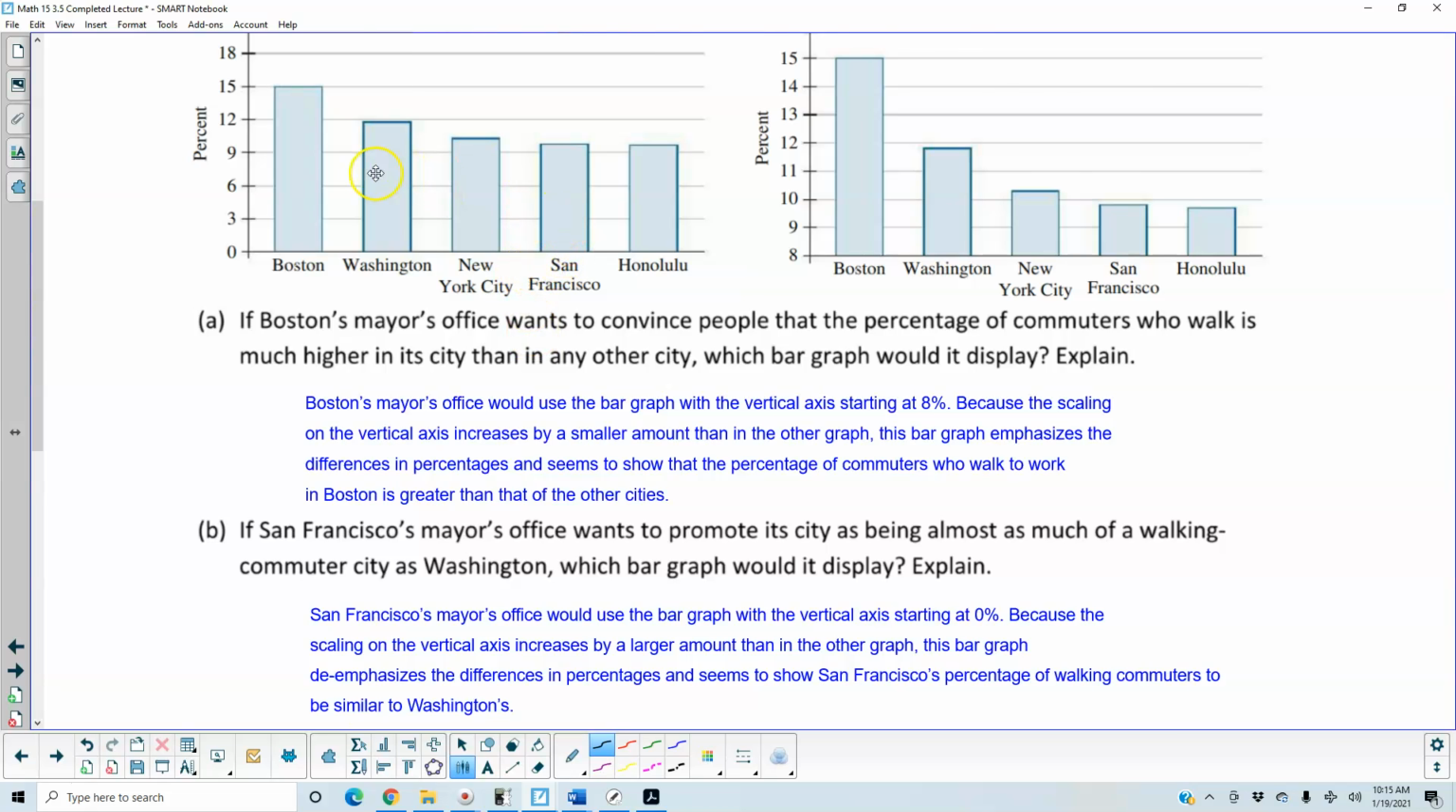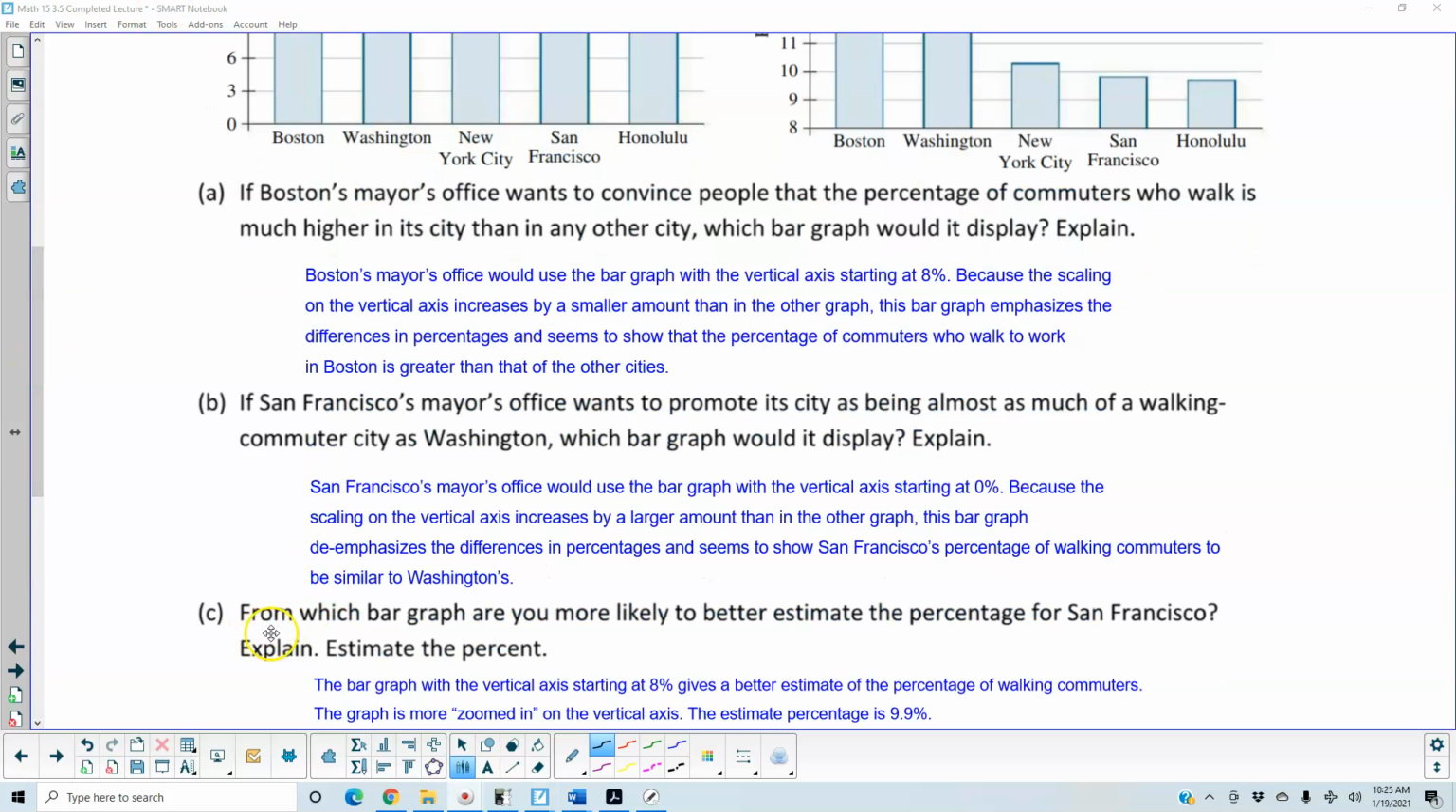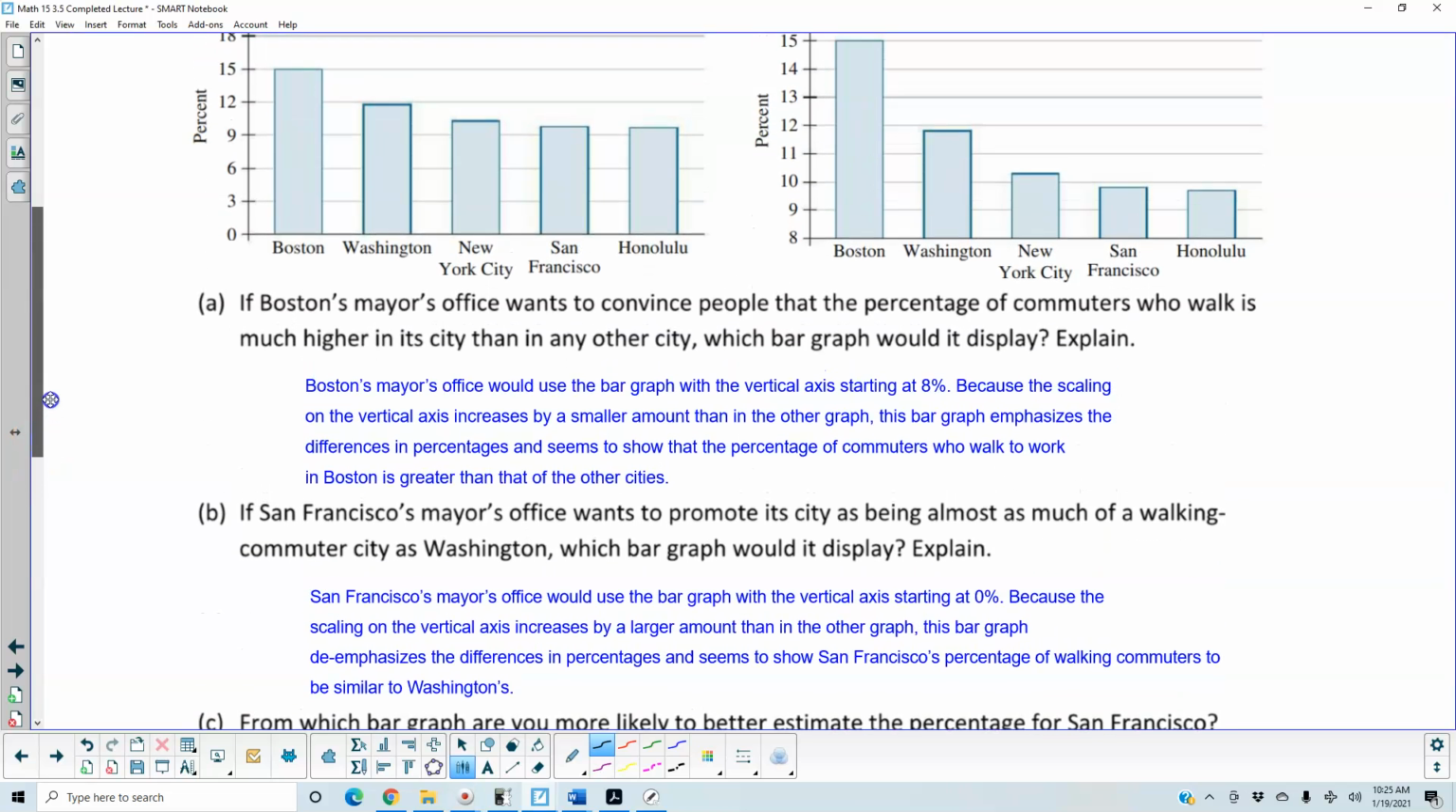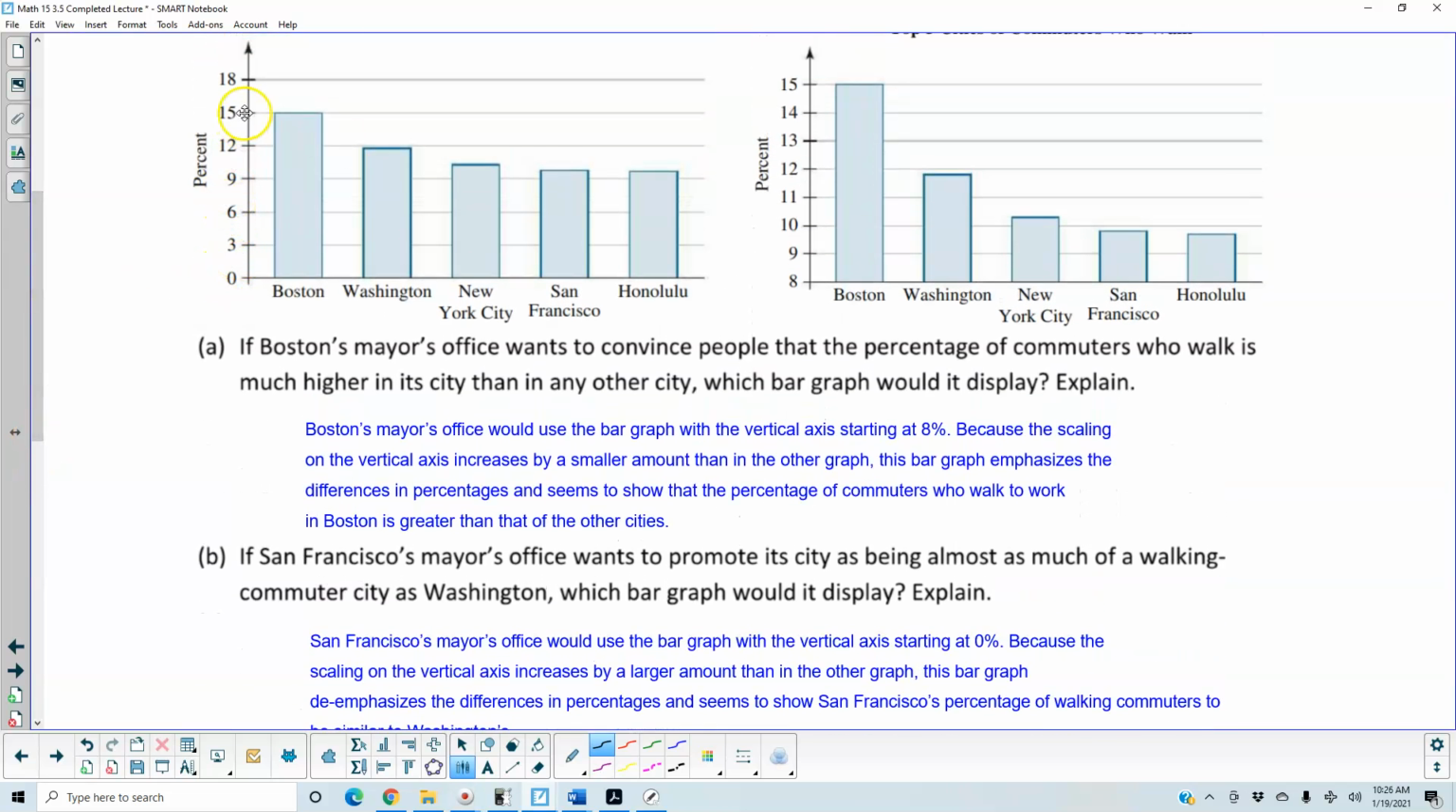and seems to show San Francisco's percentage of walking commuters to be similar to Washington. In part C, from which bar graph are you more likely to better estimate the percentage for San Francisco? Explain and then estimate the percent. Now, if we take a look at the bar graphs, here again are increments of 3. This is in increments of 1 as a percent. Because we have increments of 1, it gives you a closer look at the vertical axis, which gives you a better visual of how to figure out what that percentage is.